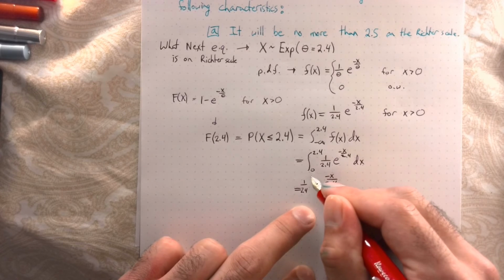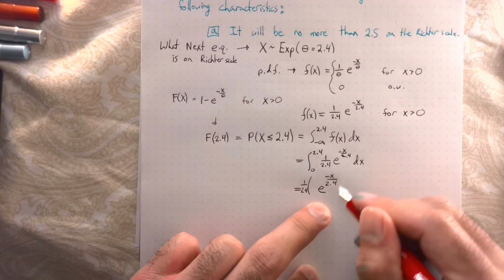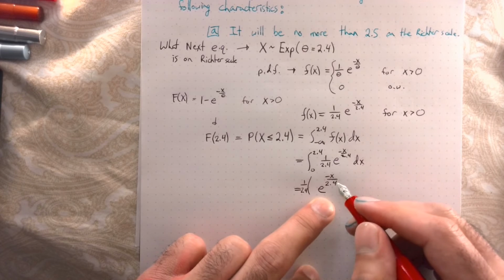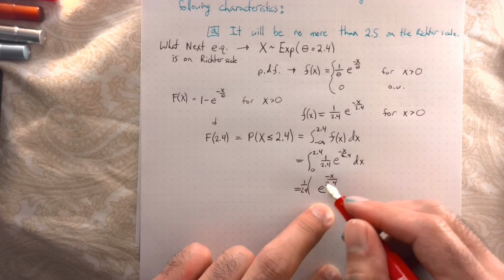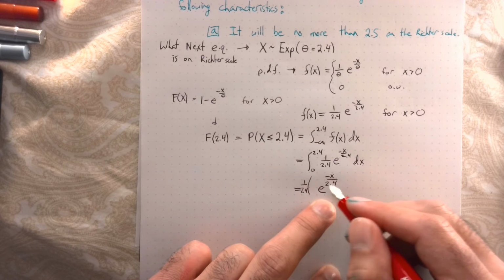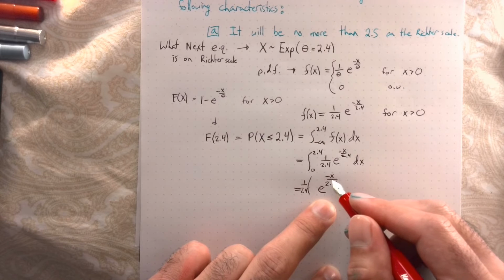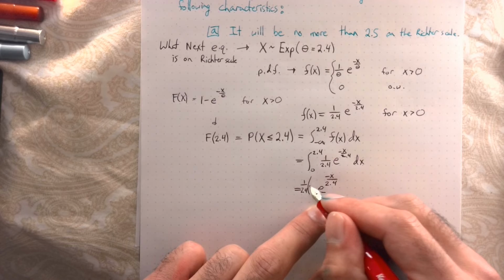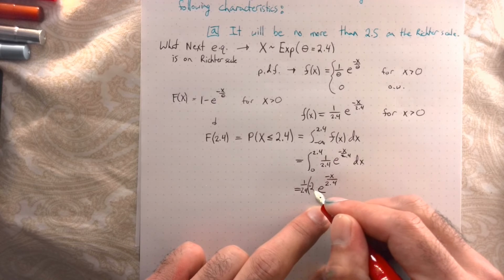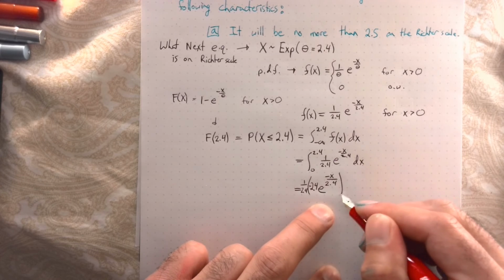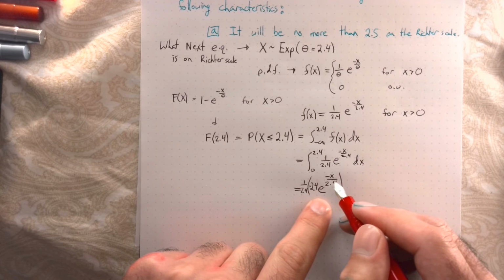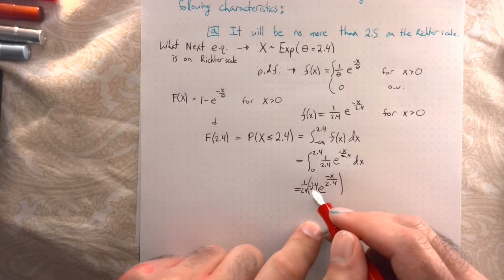The derivative of this is the same thing multiplied by the derivative of what's inside, which is minus 1 over 2.4. So I need to multiply this by minus 2.4. Now when I take the derivative, the minus 2.4 comes down and cancels with this, and I get back exactly to here.